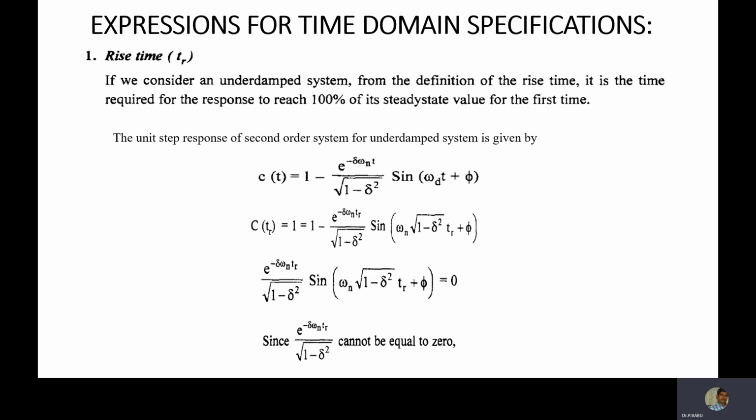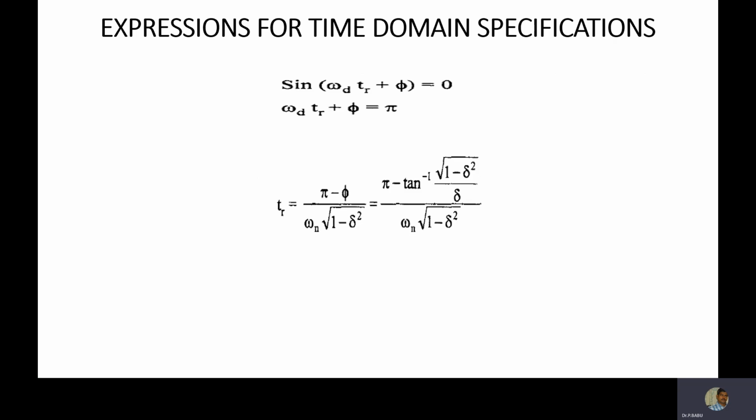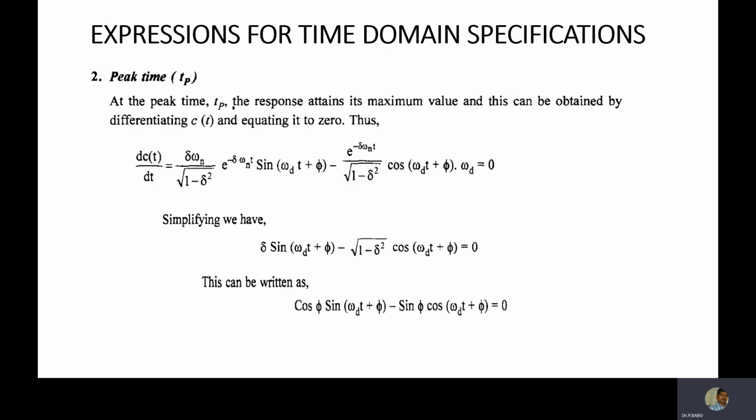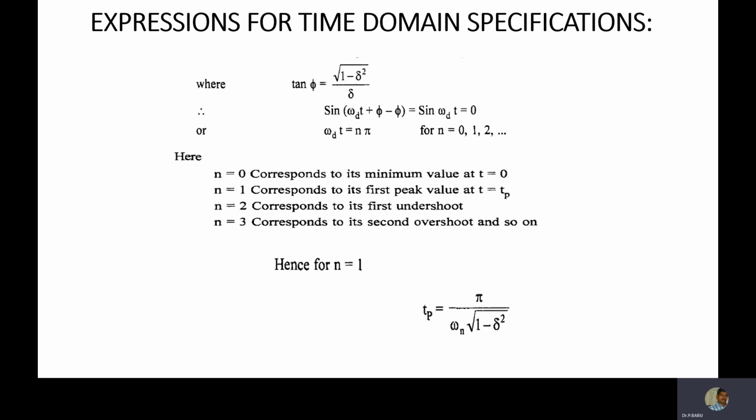Next is the derivation of rise time. How will you find this? You take the unit step response of the under-damped system, and based on this, the derivation follows. You equate that value to 0. This part cannot be equal to zero, only this part can be. If only this part is zero, you find the rise time expression. Similarly, you find the peak time. The peak time equation is pi divided by omega d, where omega d is omega n times the square root of 1 minus zeta squared.